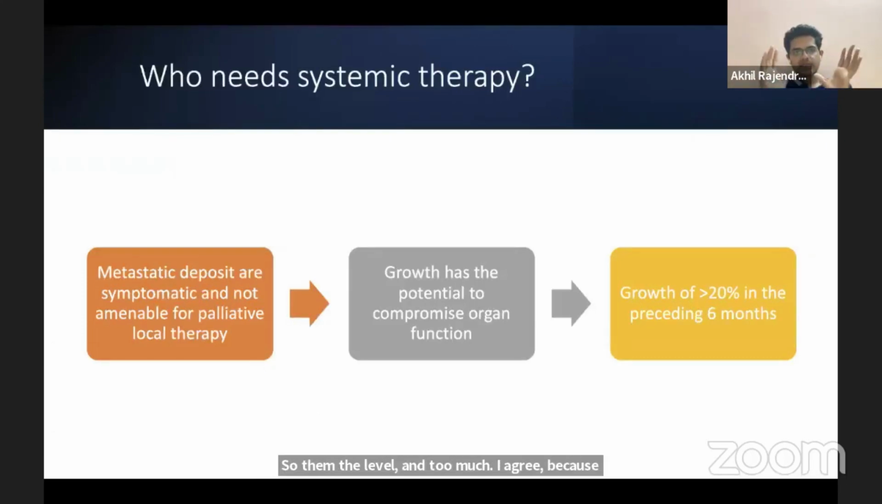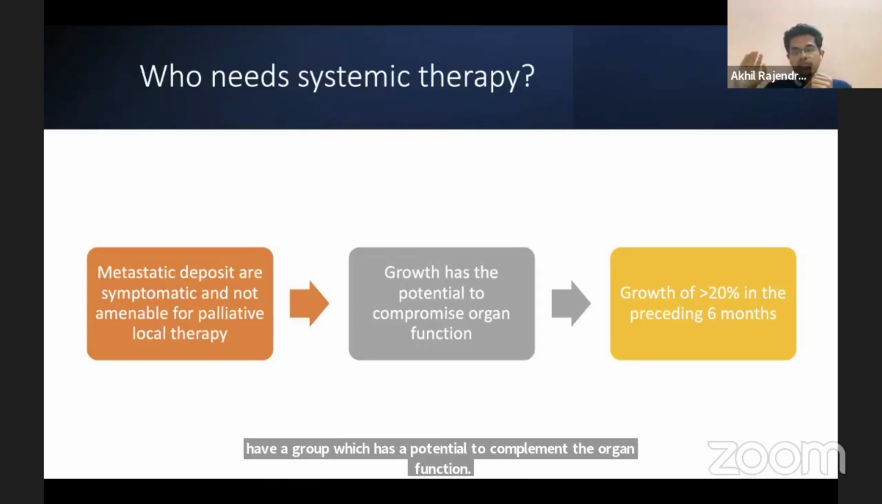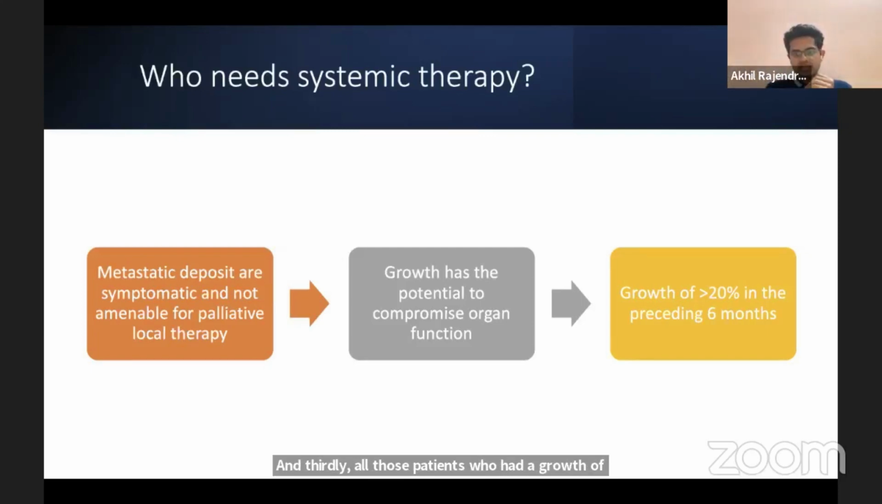Now, who needs systemic therapy? That is the first question which comes to our mind in a recurrent metastatic setting when a patient presents to us: who is the patient who requires systemic therapy? This is irrespective of the grade of the tumor. All those patients who have a metastatic deposit for which the patient is symptomatic and is not amenable for palliative local therapy. All those patients who have a growth which has a potential to compromise the organ function. And thirdly, all those patients who had a growth of more than 20% in the last 6 months as per the RECIST criteria.